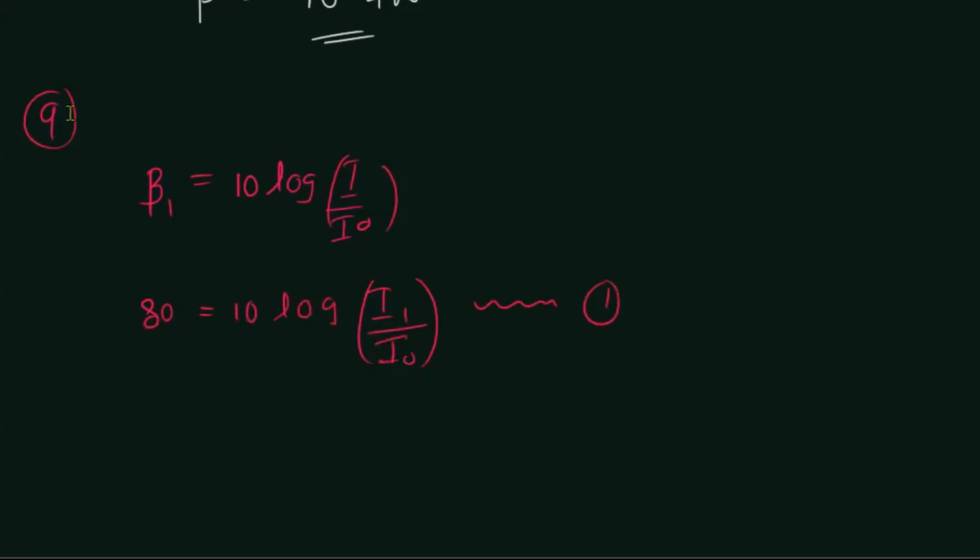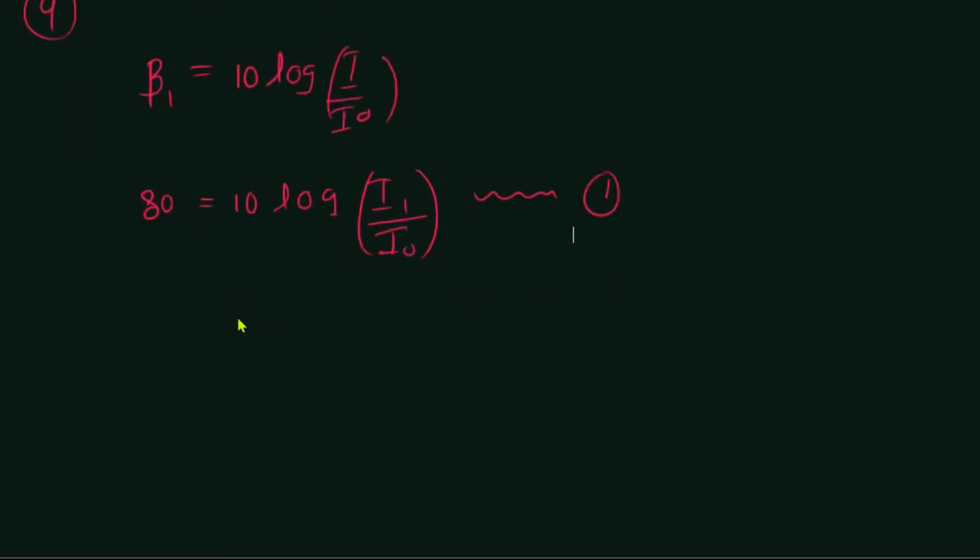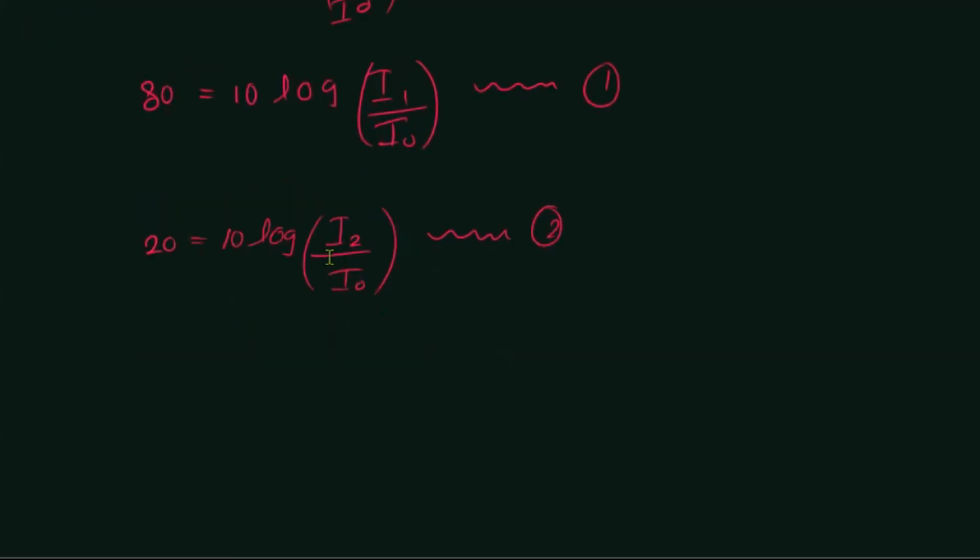And then they are also saying there is another loudness, a whisper, a 20 decibel whisper. Let us find the intensity of that as well. Let's assume it is I2 over I naught. I naught is always going to be the same, because it's the threshold intensity, right? So we need to find the difference between these two intensities, how much more intense. So what I'm going to do is subtract the second equation from the first equation.